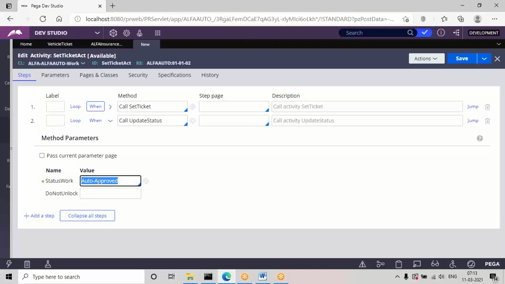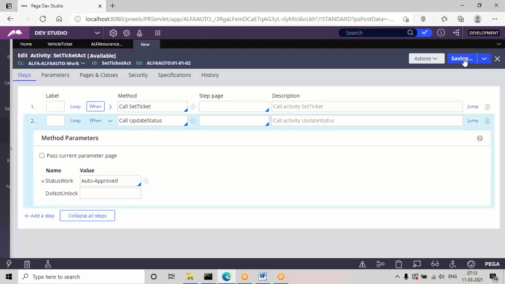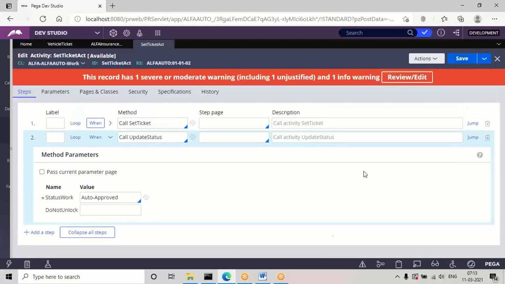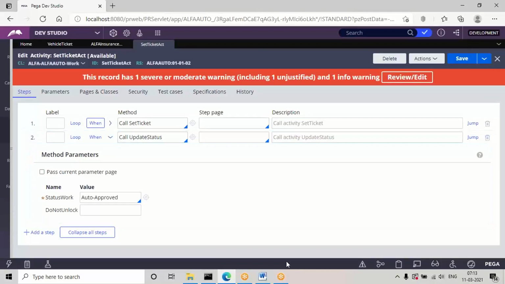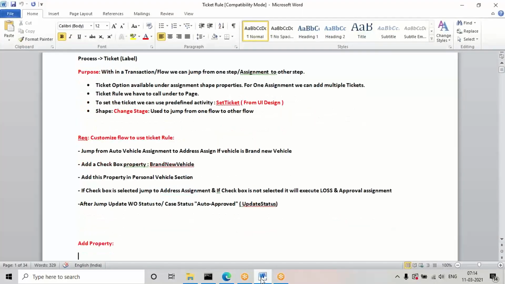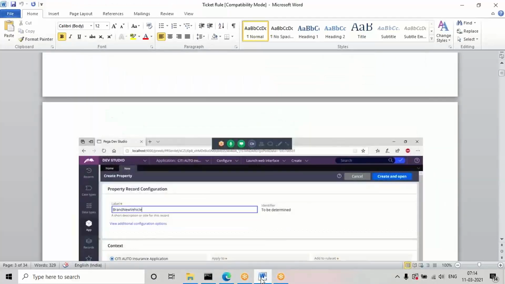Okay. If the checkbox is not selected, meaning if any other default status is there, that will be displayed. But if the condition is true, it will update this status to address assignment. So apply this and save this activity. And in this particular activity, in the vehicle, we are going to choose the input value, right? So once again, let's quickly review these steps.